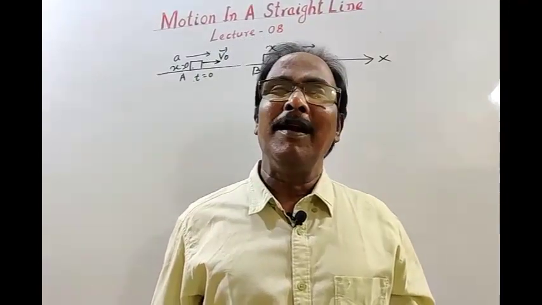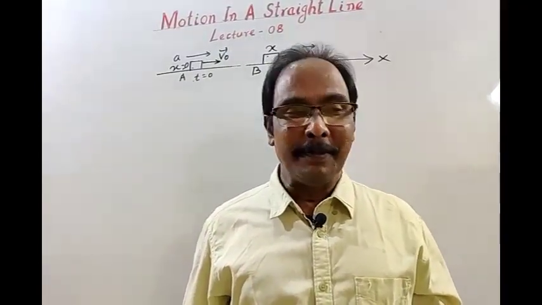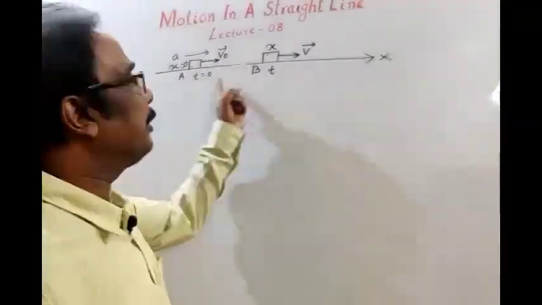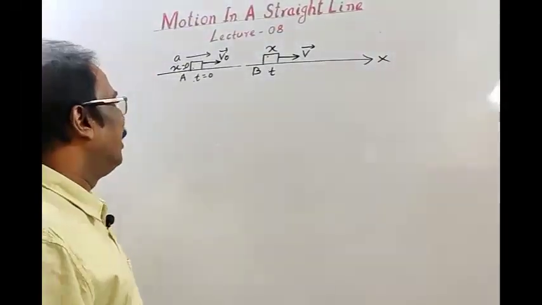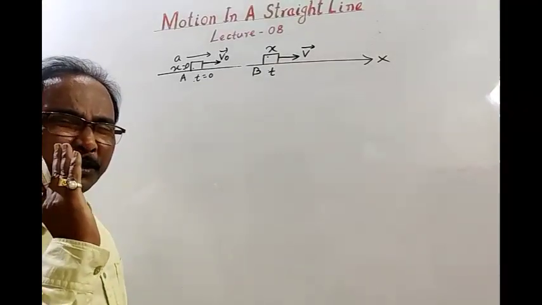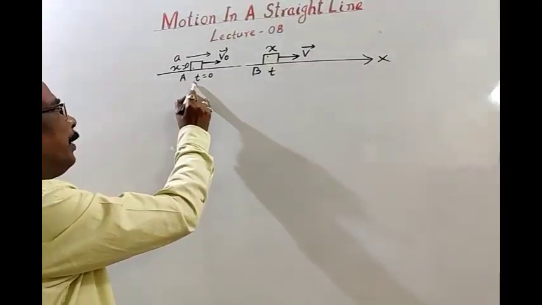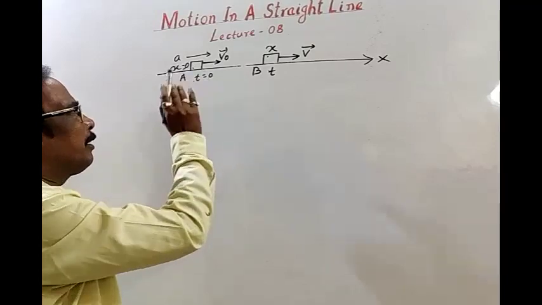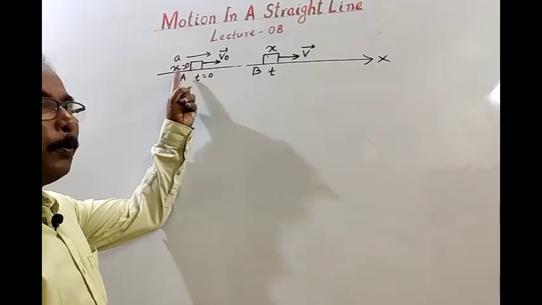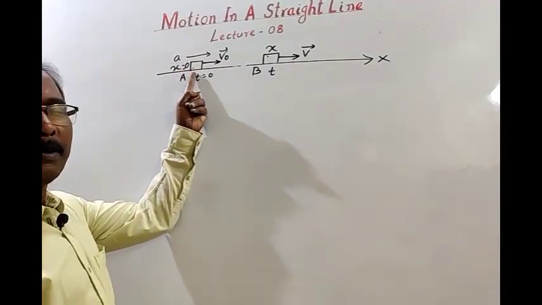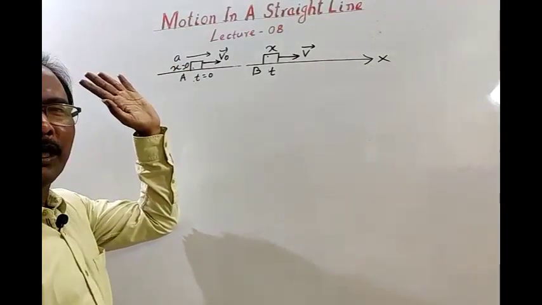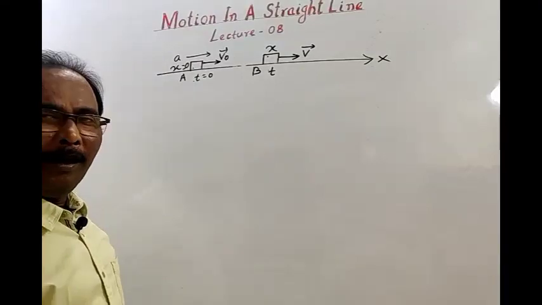Before going to the derivation of the equation, let's first assume a body is moving along a straight line. The body is already in motion, but when we start observing, we have taken instantaneous time as 0 when the position of the body is 0, meaning along the x-axis the position of the body is 0. We have taken t is 0, position is 0. This is our fundamental assumption.